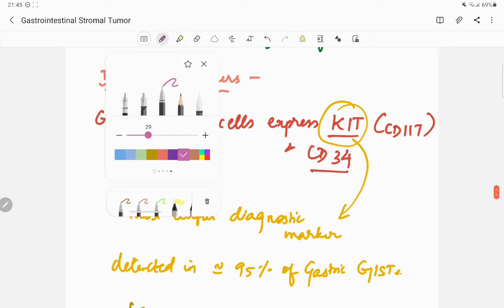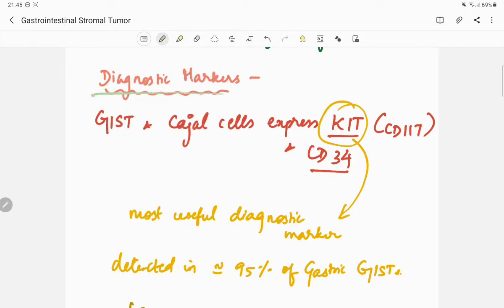Next are the diagnostic markers. The GIST and the Cajal cells express KIT, that is CD117, as well as CD34.